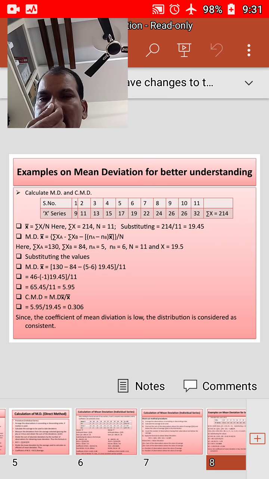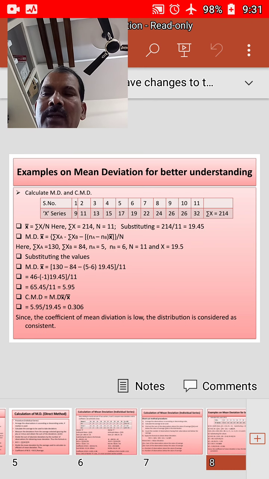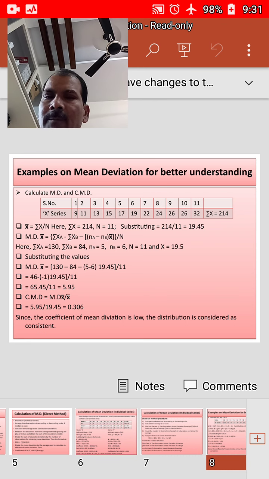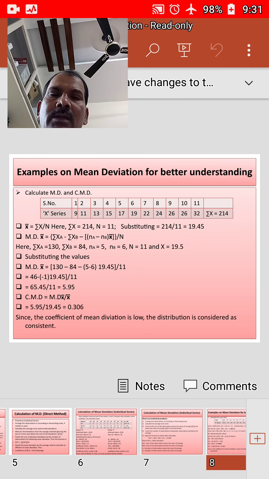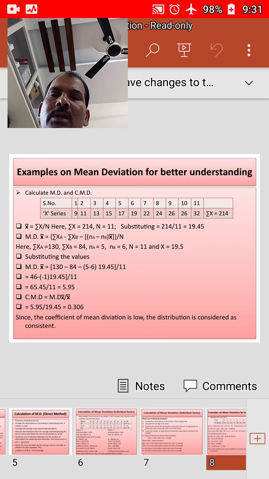We have arranged the same in ascending order. If you use the median also, it won't make any difference. We have arranged as per serial number, and the observations found in the given data series are 9, 11, 13, 15, 17, 19, 22, 24, 26, 26, 32.